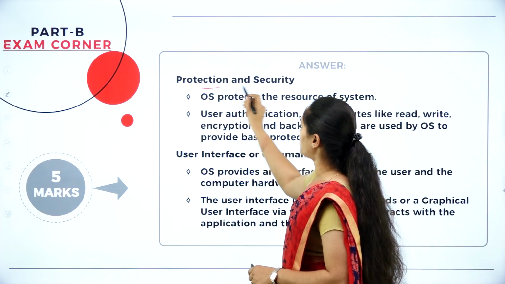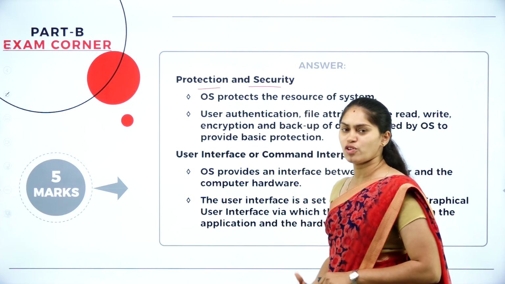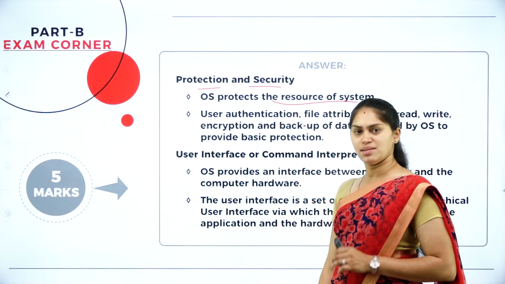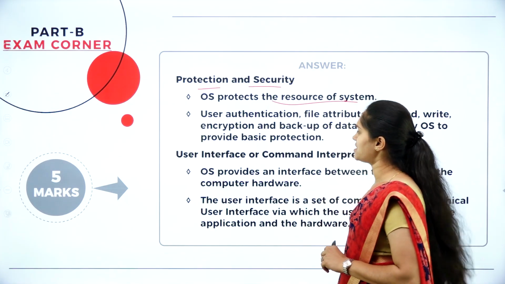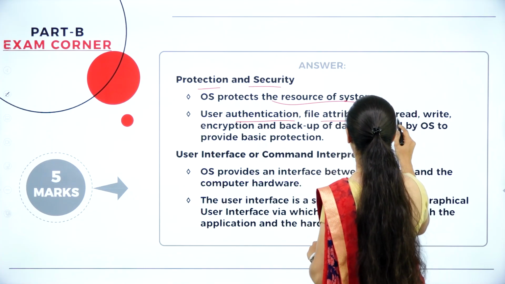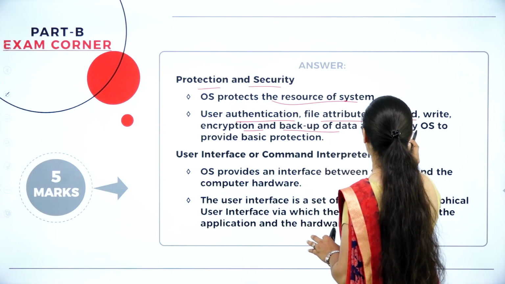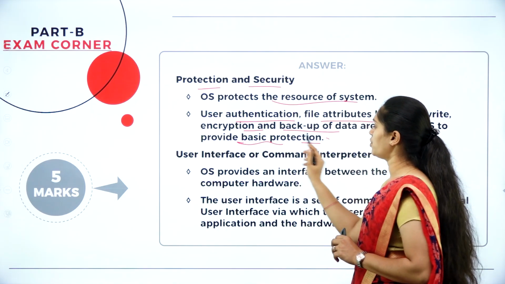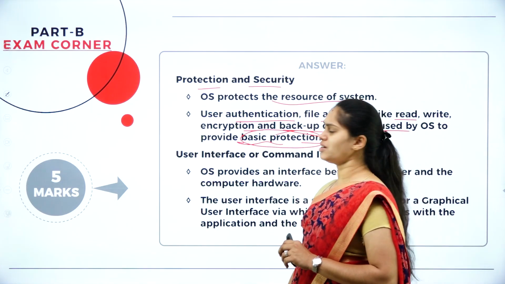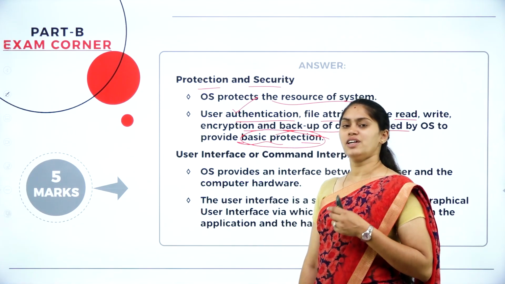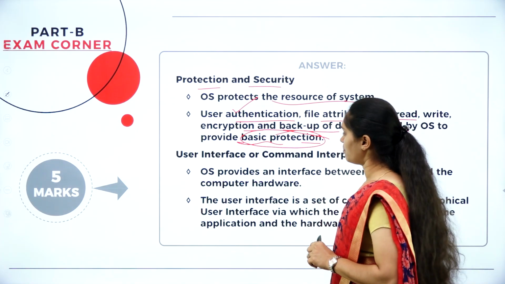Next we have protection and security. The protection and security for all the resources of a computer system is given by this operating system itself. User authentication, file attributes like reading and writing, encryption and backing up of the data are used by the operating system, which provides the basic protection. It won't accept any unauthenticated or unauthorized access to the resources of a computer system.